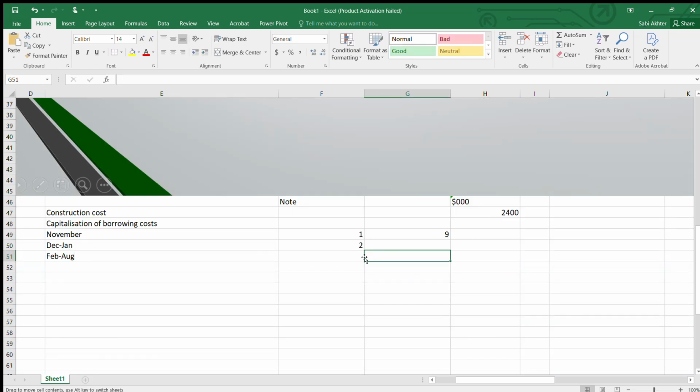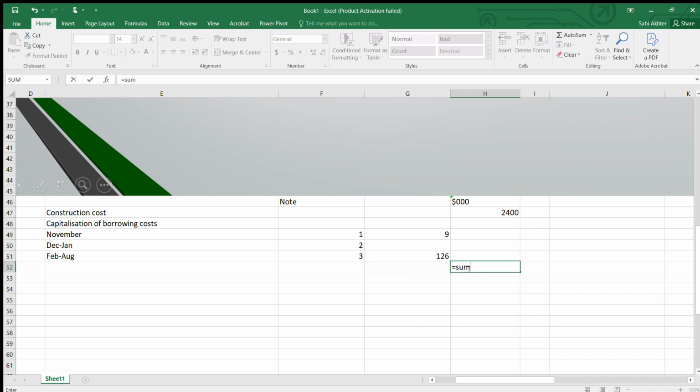So it's 2.4. There will be note 3 to it where you have to write that capitalization will resume on 1st Feb and will be calculated on the total expenditure for 7 months from Feb to August: Feb, March, April, May, June, July, August. And it will cease on 31st August when your assembly line has been completed. So now it would be equal to 2.4, 2400 into 9%. You are taking it for 7 months, 126. So now here it's 130 total.